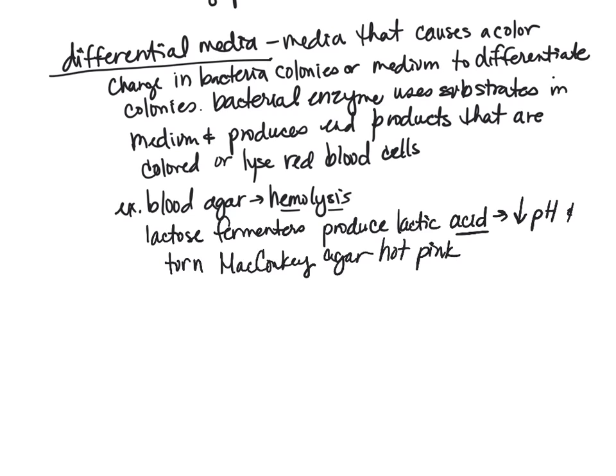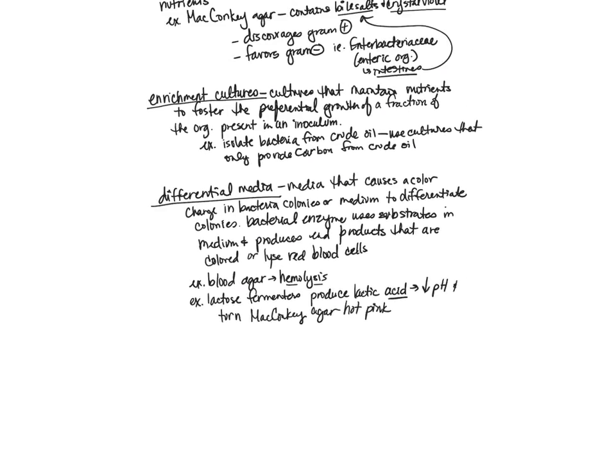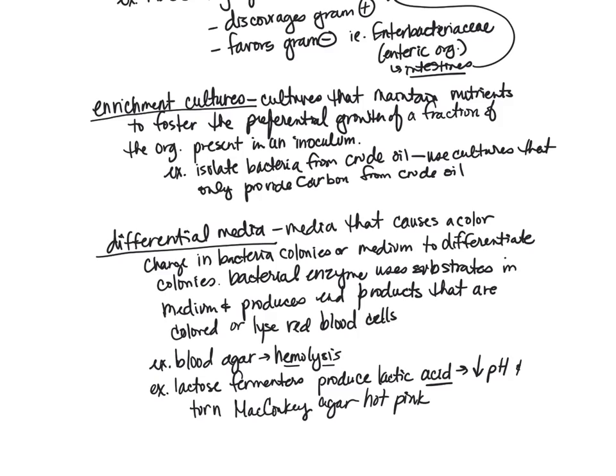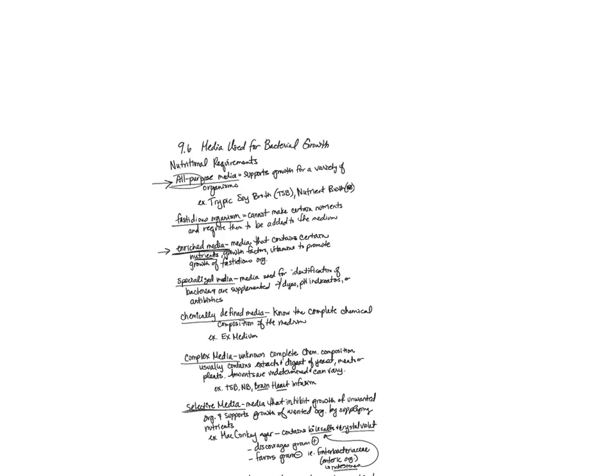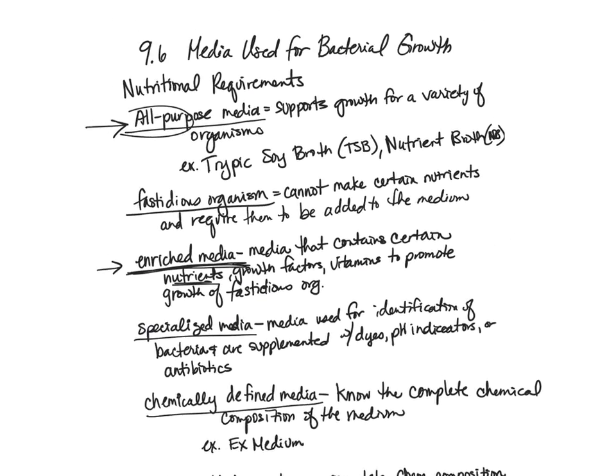So in Macconkey Agar, if we place bacteria on there, we can tell whether it's a lactose fermenter or whether it's not a lactose fermenter, and that's because of the lactic acid that's produced. If it does ferment lactose, that decreases the pH and then changes it hot pink. So it's a very clear distinction between a non-lactose fermenter and a lactose fermenter. So these are the terms that you should be familiar with in regards to our media used for bacterial growth.